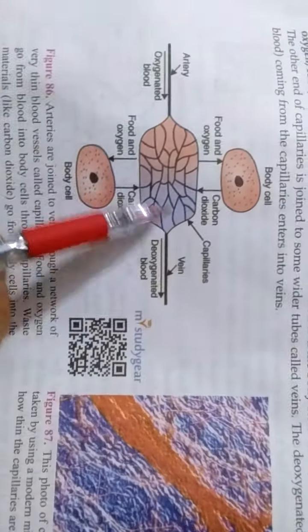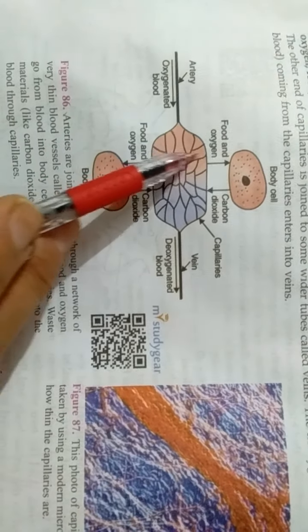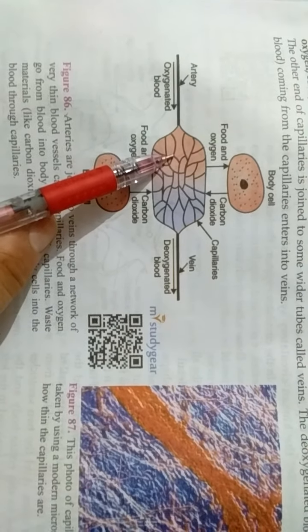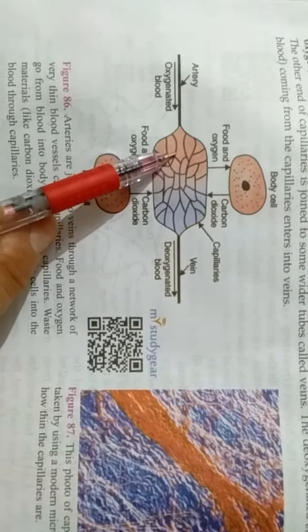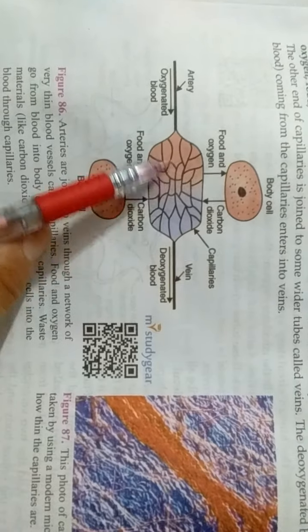Now I am showing you two diagrams. Here I am showing you how the capillaries are formed. These are the arteries and they are ultimately forming the capillaries. Capillaries are joining again to form veins, and veins are collecting the blood back. But it is in this process only, when these capillaries are there, that from these capillaries the blood is squeezed out into this gap where the cells are there. In between the